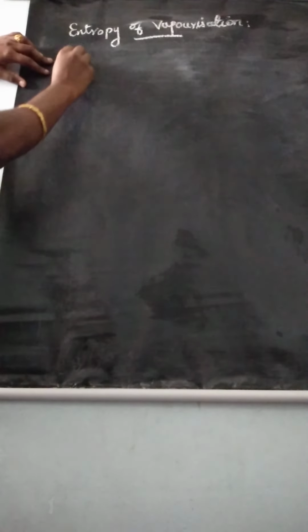Okay, listen. Now the next topic, entropy of vaporization. Entropy of vaporization means when 1 mole of liquid boils at its boiling point.